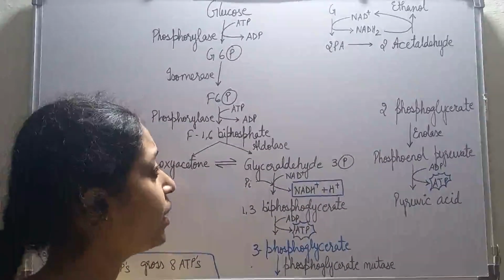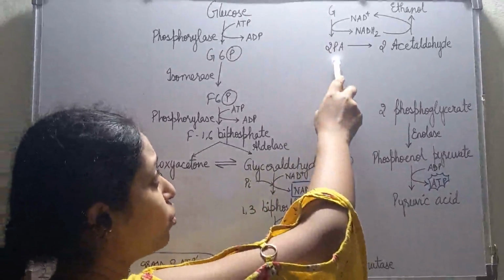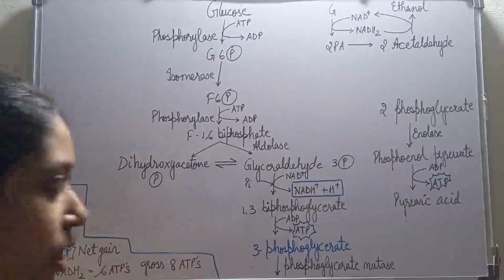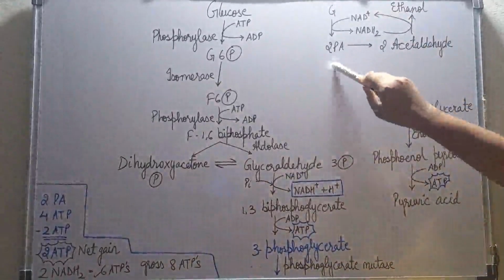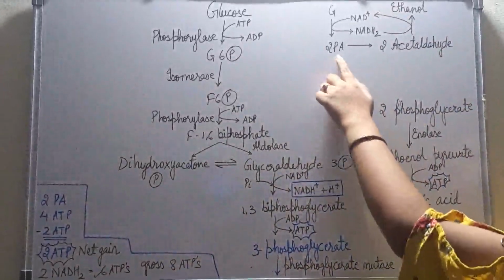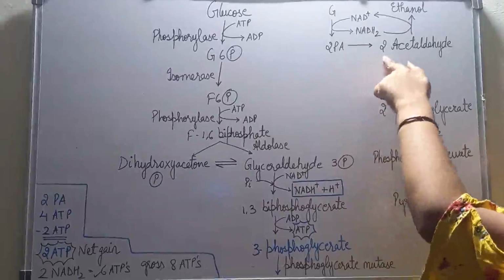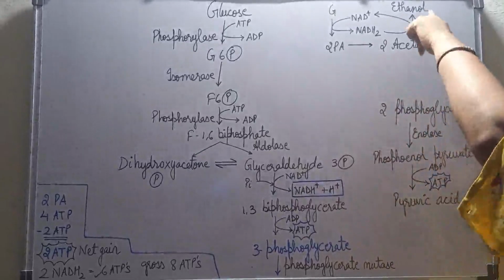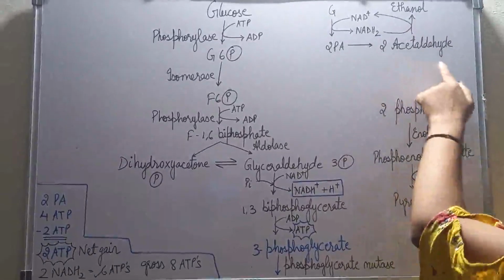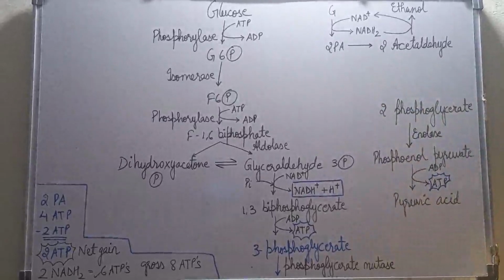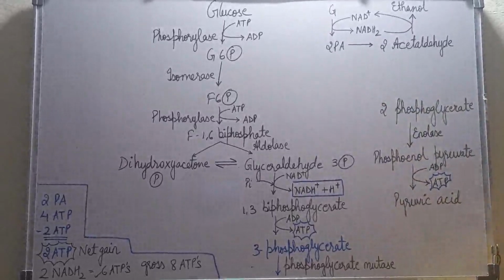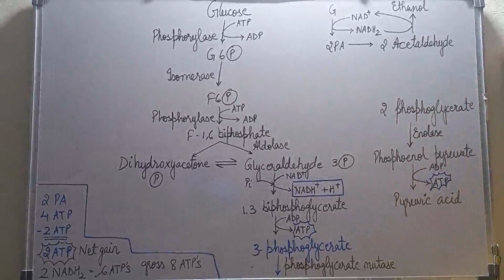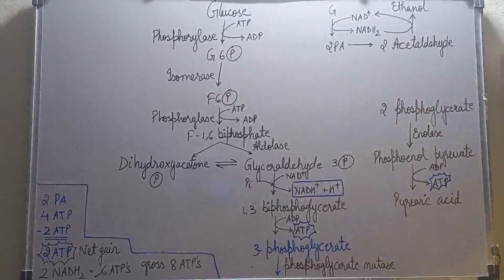So basically what is happening? Glucose is converting into 2 molecules of pyruvic acid, and in the fermentation process what happens? This glucose gets converted to 2 molecules of pyruvic acid, and these 2 molecules of pyruvic acid get converted to 2 molecules of acetaldehyde, and then these 2 molecules of acetaldehyde will convert into ethanol. This step we have not written in the previous video. I have directly written that pyruvic acid will convert into ethanol and carbon dioxide, and the process is known as